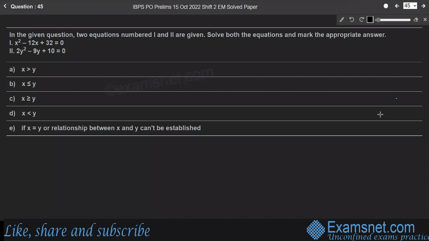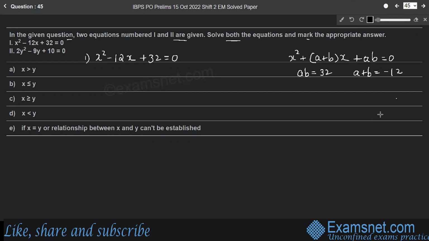Question 45. In the given question, two equations numbered 1 and 2 are given. Solve both the equations and mark the appropriate answer. Here the first one, x square minus 12x plus 32 is equal to 0, a quadratic equation in the form of x square plus (a plus b) into x plus ab is equal to 0. Here ab is 32, a plus b is minus 12. Therefore, a is equal to minus 8, b is equal to minus 4. So their product becomes plus 32 and their sum is minus 12.